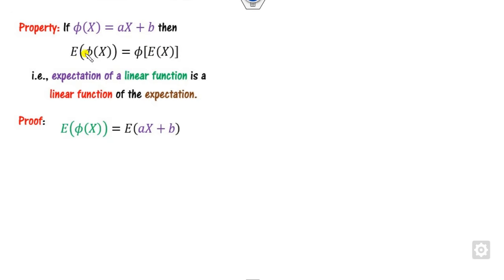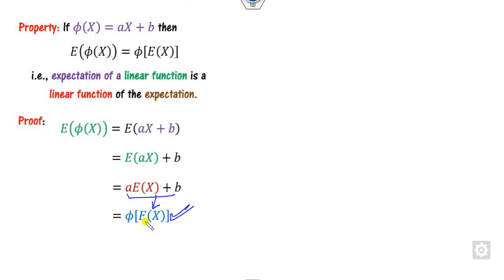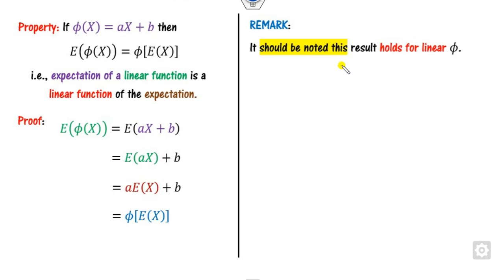Proof is very simple. We can start from the left hand side. This is my left hand side. Now by using the previous result, we can write this value as, I can replace x with E of x, so this result is nothing but phi of E(x). Now it should be noted that here phi must be linear.